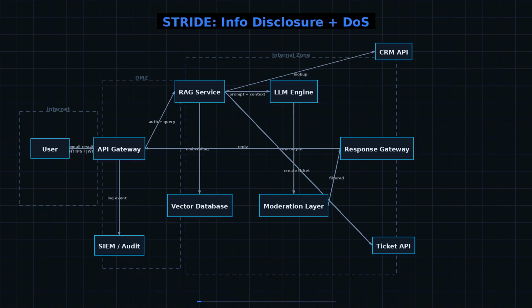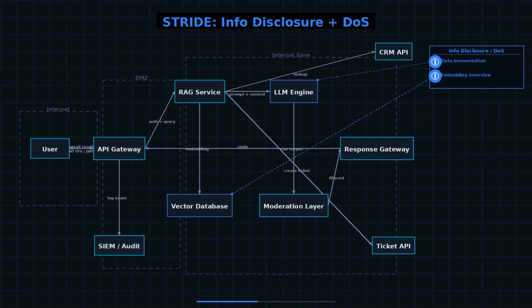Information disclosure. The LLM memorizes sensitive customer data from training emails. An attacker uses embedding inversion, recovering original text from vector embeddings through iterative reconstruction, extracting PII without ever touching the raw database. That is an information disclosure breach. The moderation layer might also leak the hidden system prompt if the filter fails.